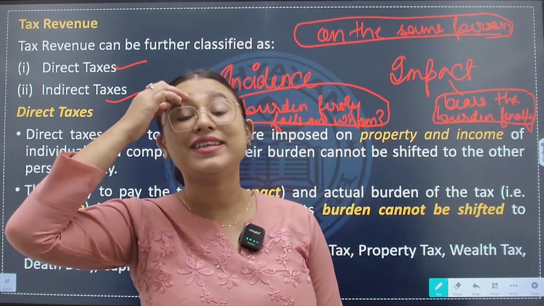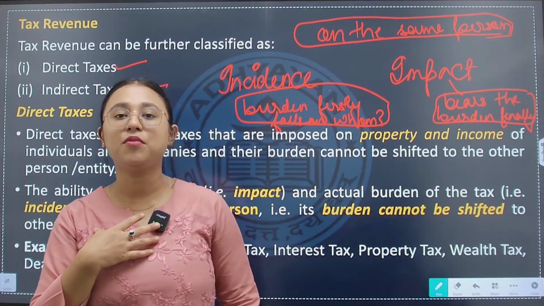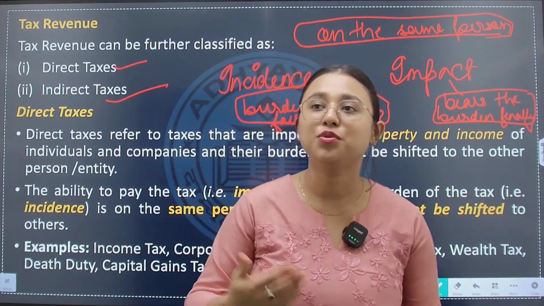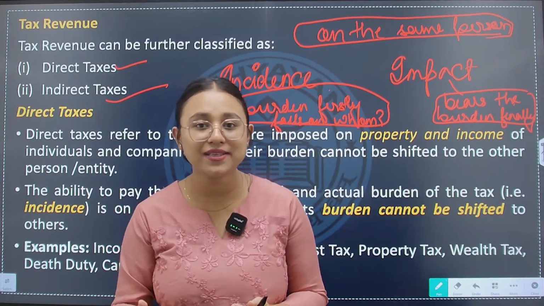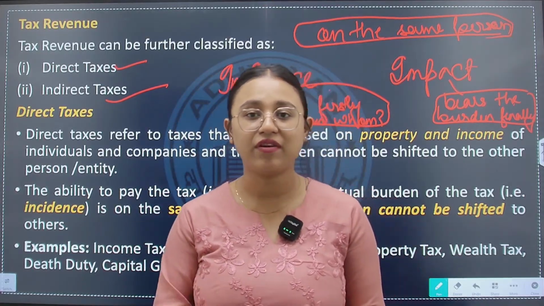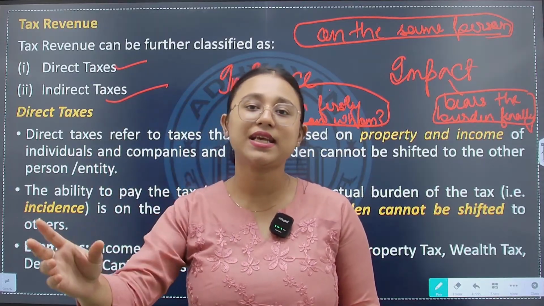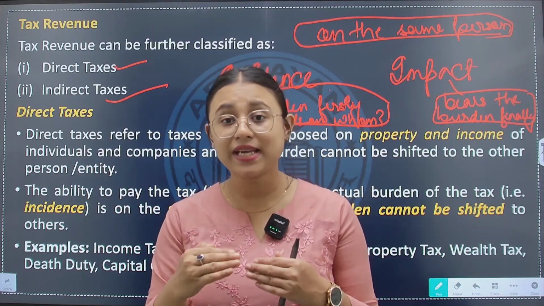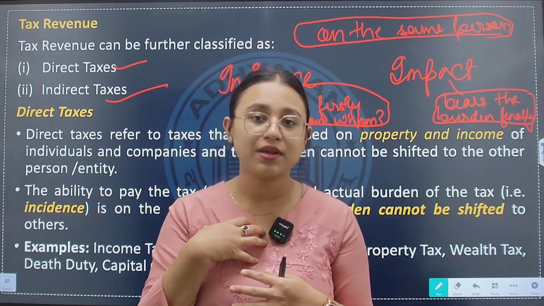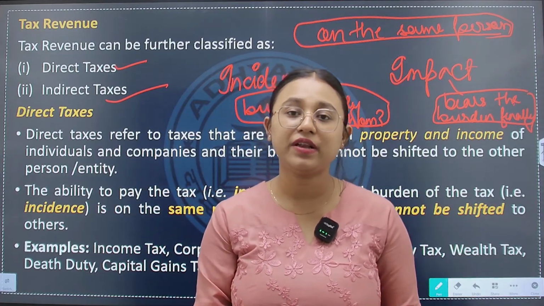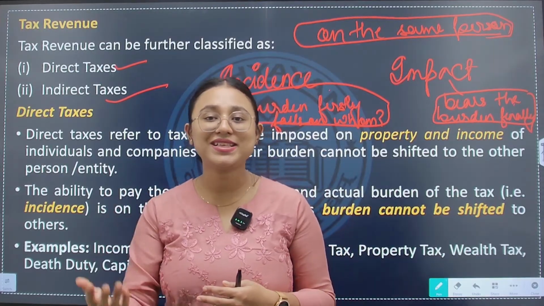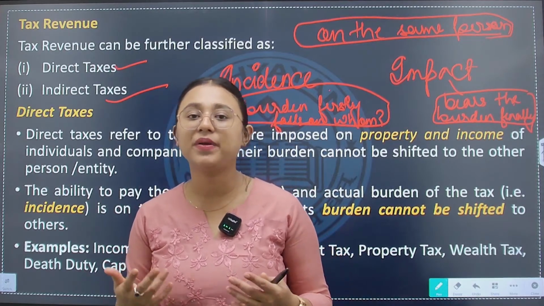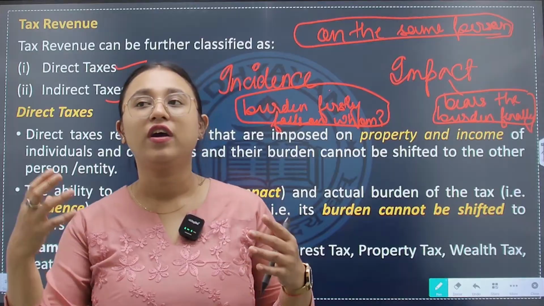On the other hand, for indirect taxes, for example, I am the Britannia company. Suppose the government has increased taxation on the cookies or bakery items. The tax that the government has imposed, that tax will have to be paid by whom? The Britannia company, right? Now the incidence of taxation is on the Britannia company, but if they pay the whole tax from their own pocket, in this case Britannia company will not bear the whole amount of the burden of taxation.